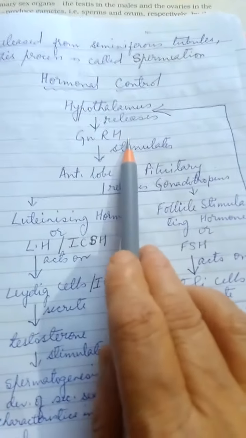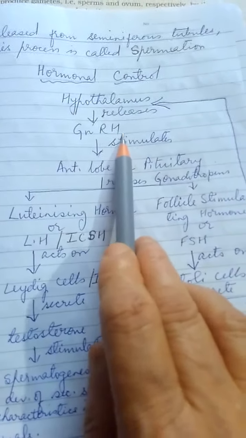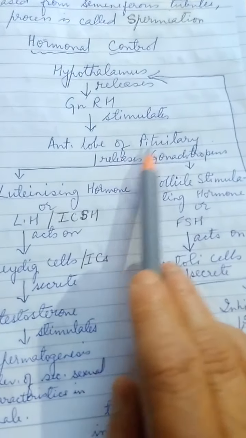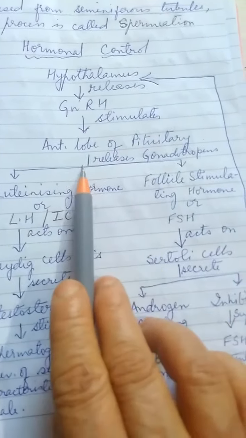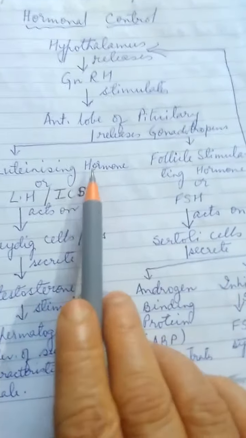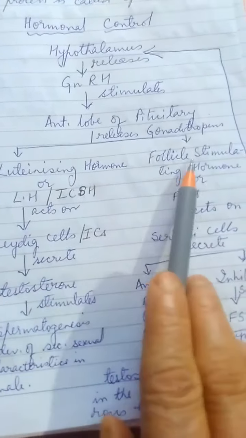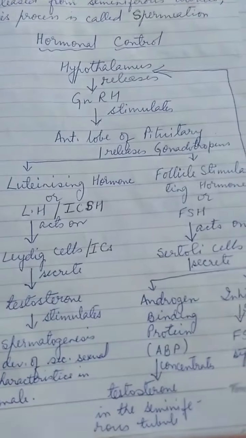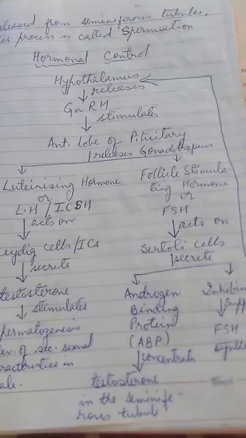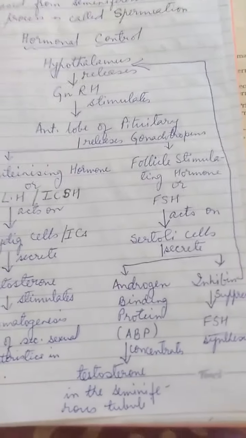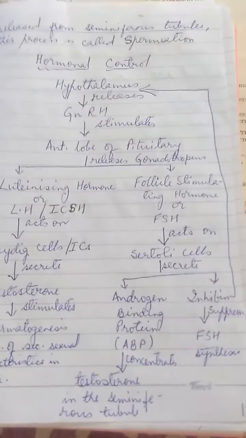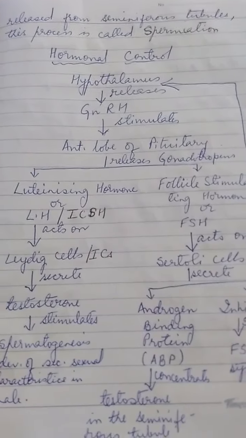Hypothalamus will not release GnRH. In absence of GnRH, there will be no stimulation of pituitary, and in absence of stimulation of pituitary, there will be no release of the hormones and no spermatogenesis. It will stop for some time period. Right, so this is actually a feedback control, a negative feedback to control the process of spermatogenesis.